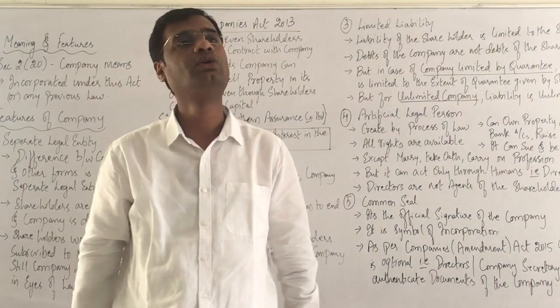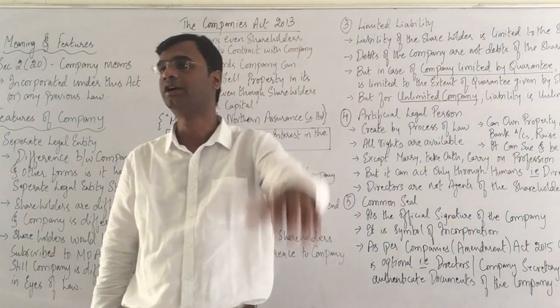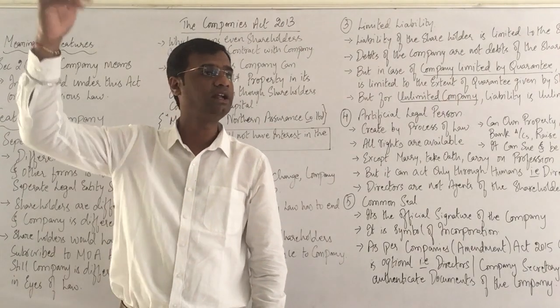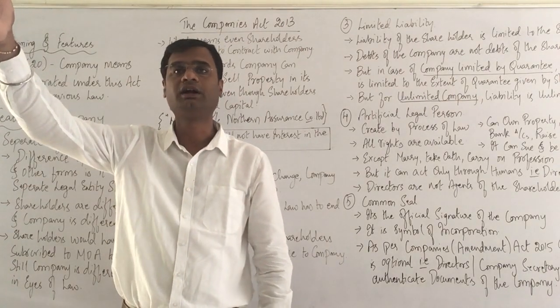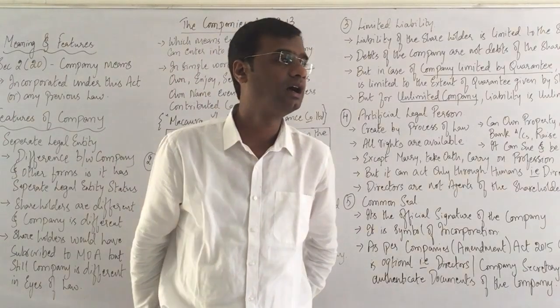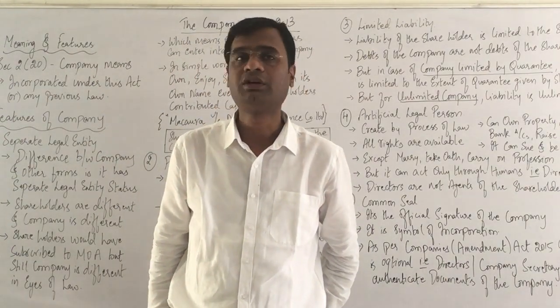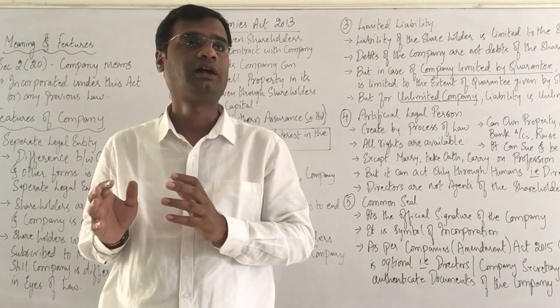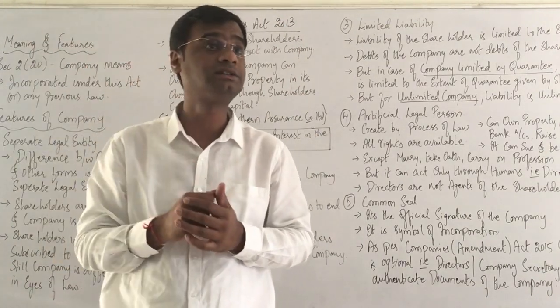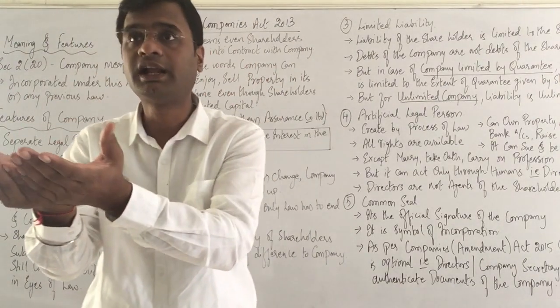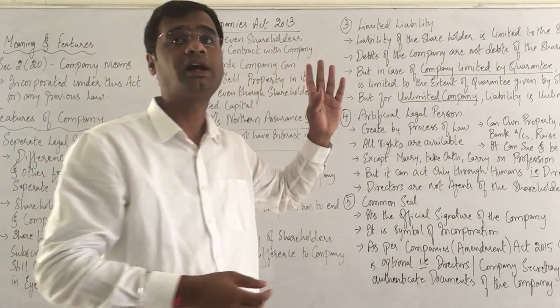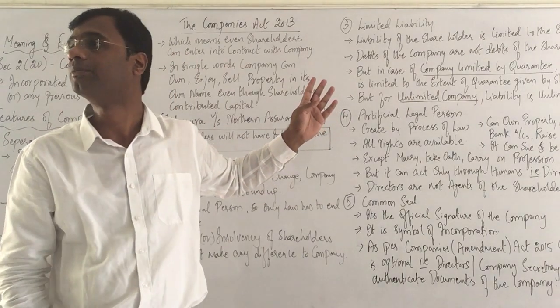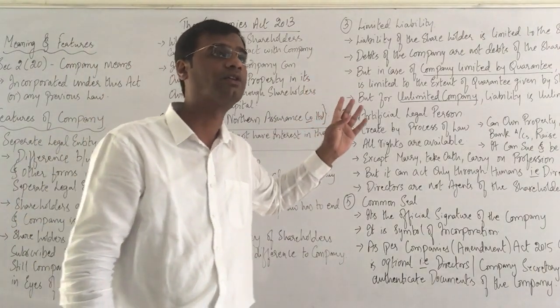The maximum that the company can ask the shareholder to pay is 2 rupees only per share, into the number of shares. No. Shareholders are the owners of the company, sir. The company's liability has happened by virtue of breach of a contract. So the company is telling, listen, I will sell all the assets. I got 100 lakhs, the liability is 500 lakhs. I am hereby giving you 100 lakhs. This 400 lakhs is there. No. Go and ask the owners of the company. Who are the owners of the company? Shareholders are the owners of the company.